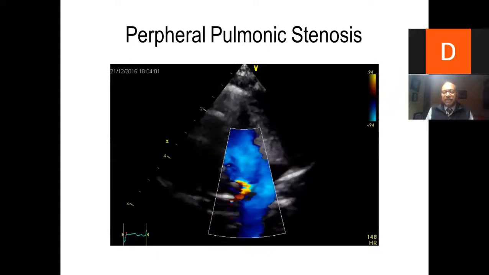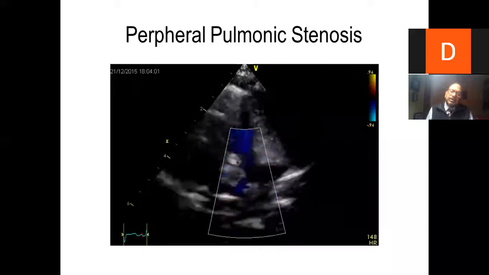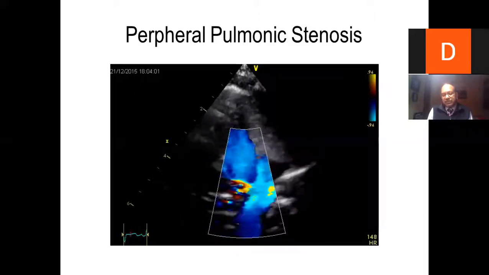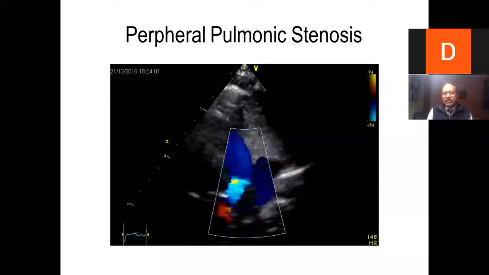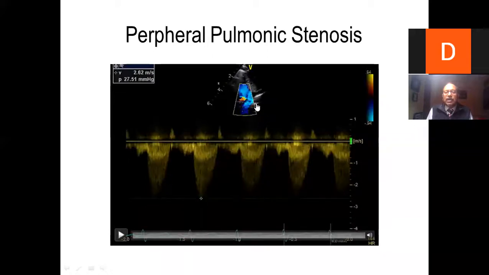And this is a very common phenomenon seen in infants or neonates because the pulmonary arteries have not developed in the initial period of life. And you present them as peripheral pulmonary artery stenosis. And look at this gradient, which is almost 2.62 meters per second, where the proximal flow velocity was only 1 meter per second.